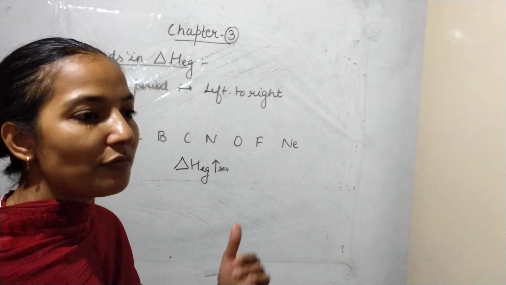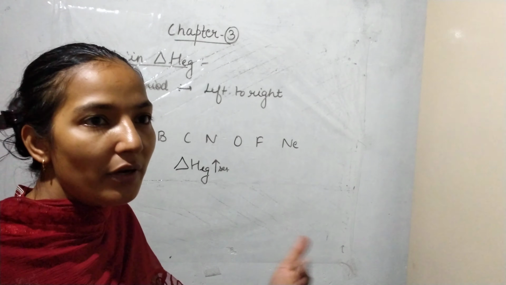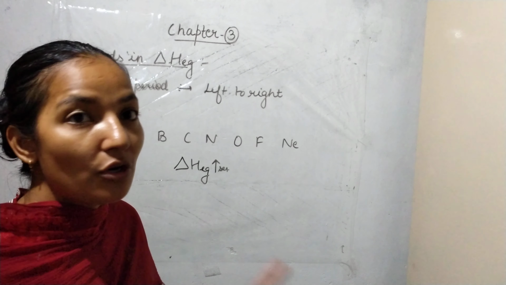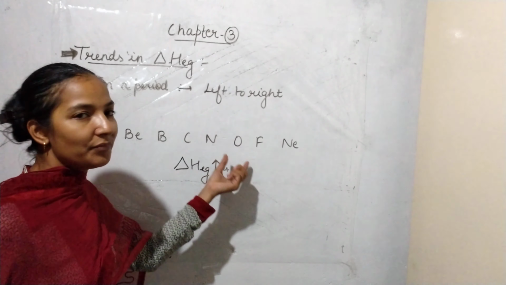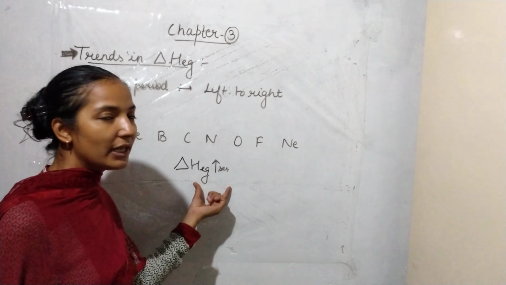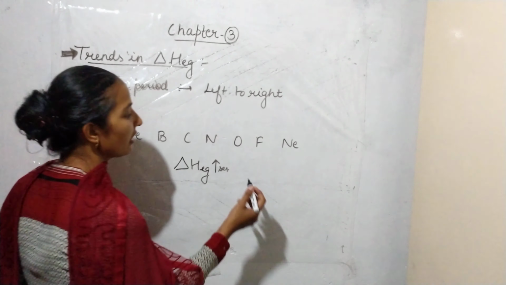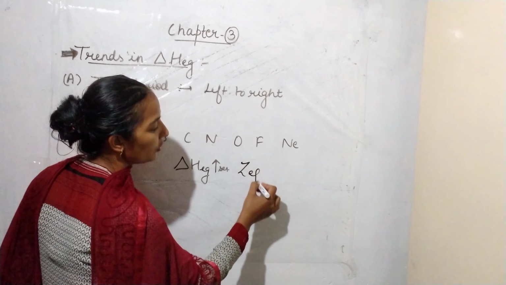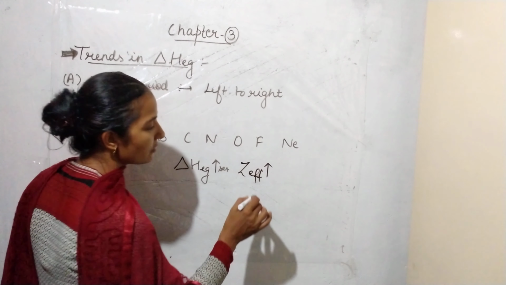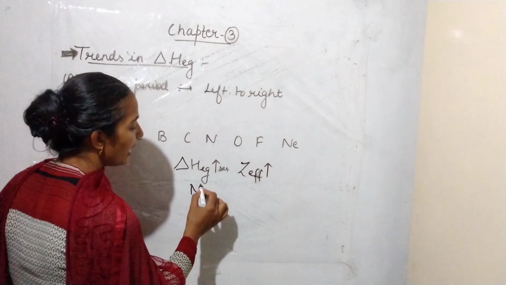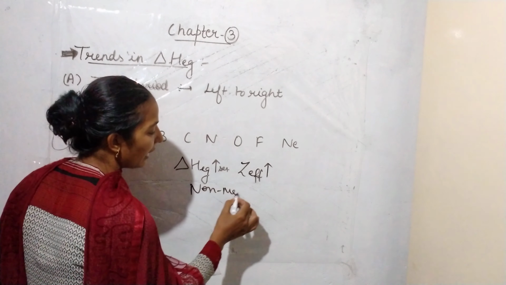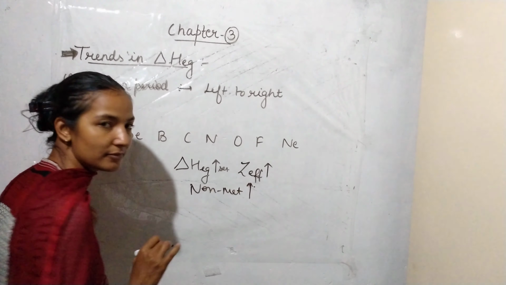That's why after gaining the electron, they release a large amount of energy, not that we are giving. Okay, that's why the value of electron gain enthalpy increases, because the effective nuclear charge increases and atomic size decreases, or we can say the non-metallic character increases.